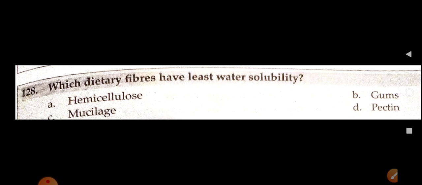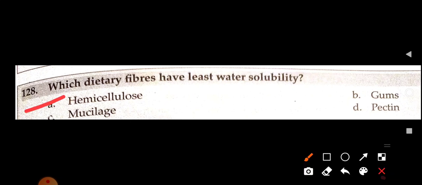Hope it's clear. Now, which dietary fibers have least water solubility? So, pause this video and try to answer this question in your copy, and then see is it right or wrong. So, least is hemicellulose.